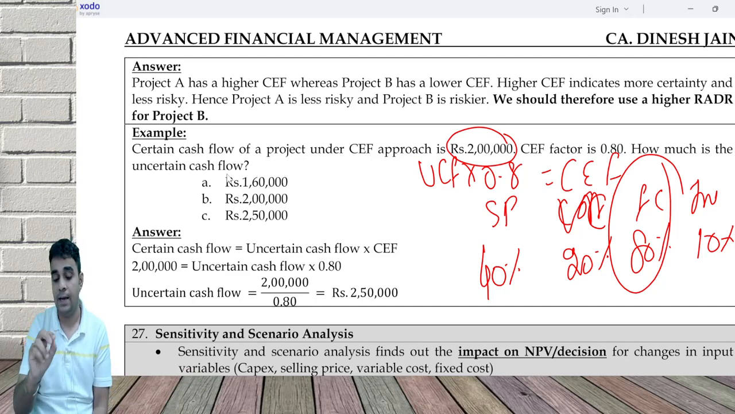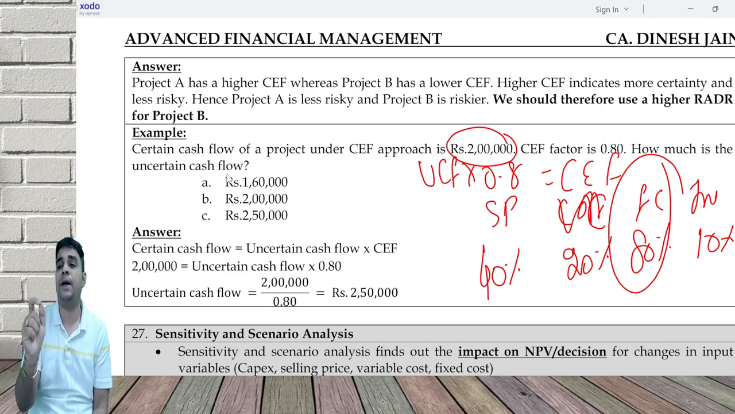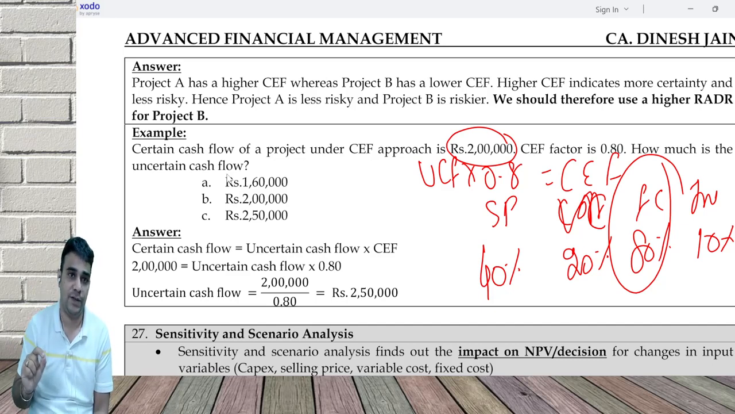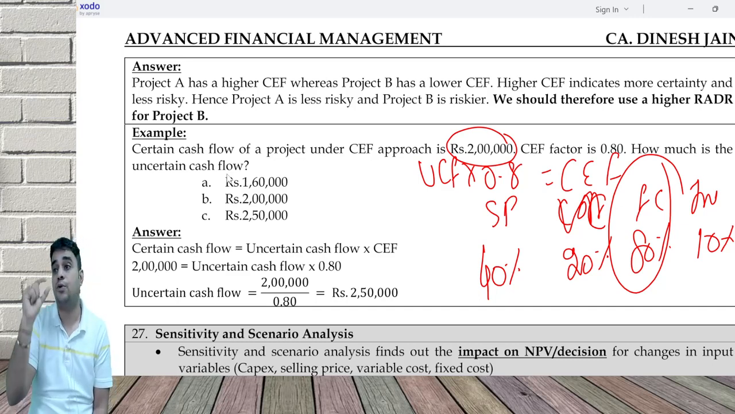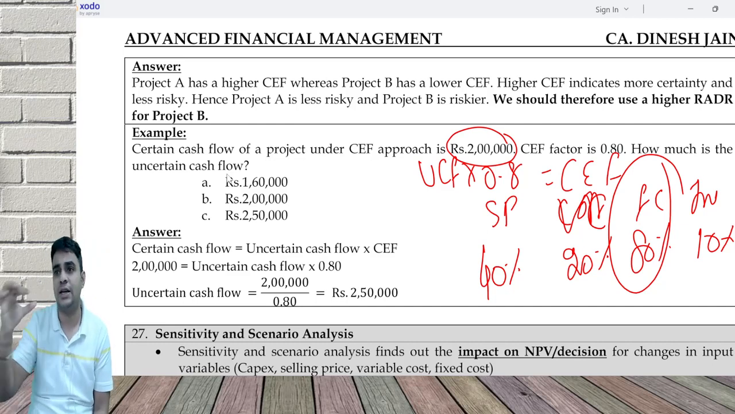This is one. Second, the MD is asking, you don't tell me the impact on NPV. Tell me how much cushion do I have in each of the factors. What is cushion? Selling price can change maximum by 15%. If it changes by 15%, NPV will become zero. So I have a cushion of 15% in selling price. Variable cost, I have a cushion of 12%. Fixed cost, I have a cushion of only 5%. In initial outlay, I have a cushion of 20%. Some cushion calculation I'm doing.